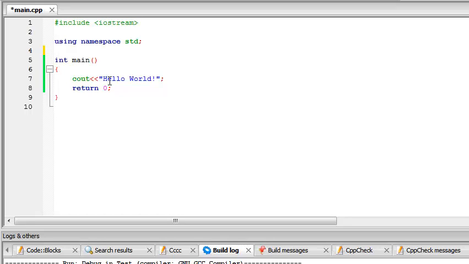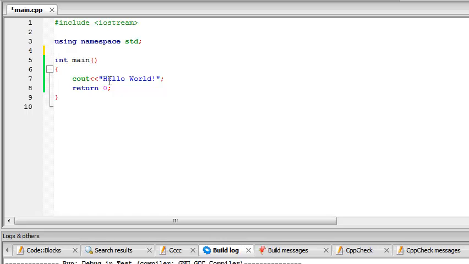Hello everyone, welcome to your third C++ tutorial, and in this tutorial we're going to be discussing comments and variables. Comments are what we use when we want to leave a footnote in a program, like what a function does, so that we can remember it later on when we open the program. You can't just write anything anywhere you want. This will give you an error, the program won't run.